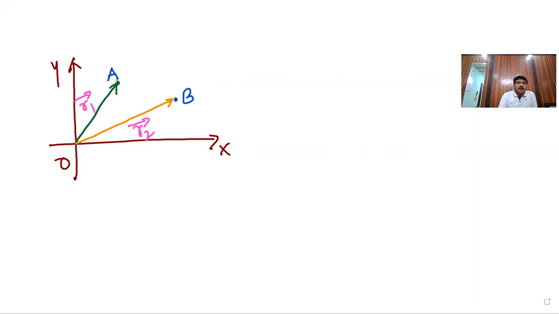OA bar is R1 bar, initial position vector. OB bar is final position vector, R2 bar. Now, we want the displacement. The displacement is change in position, A to B, initial point to the final point.